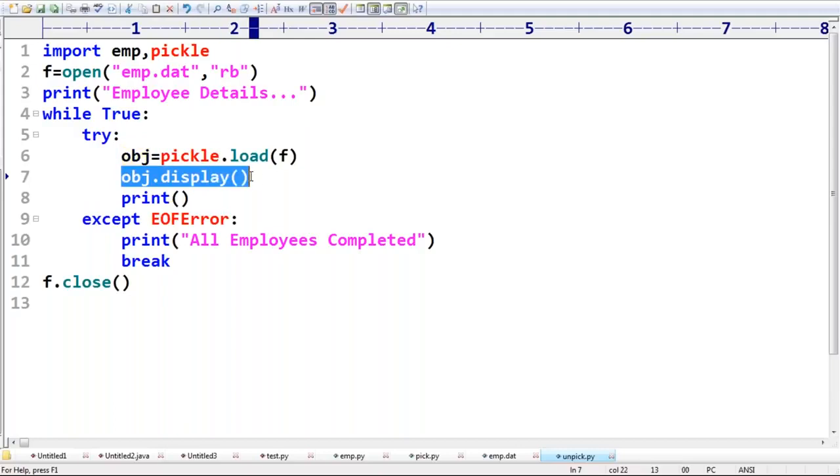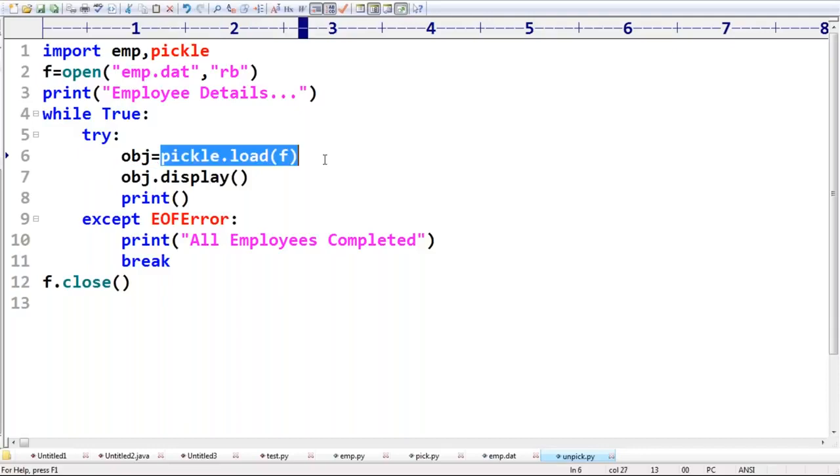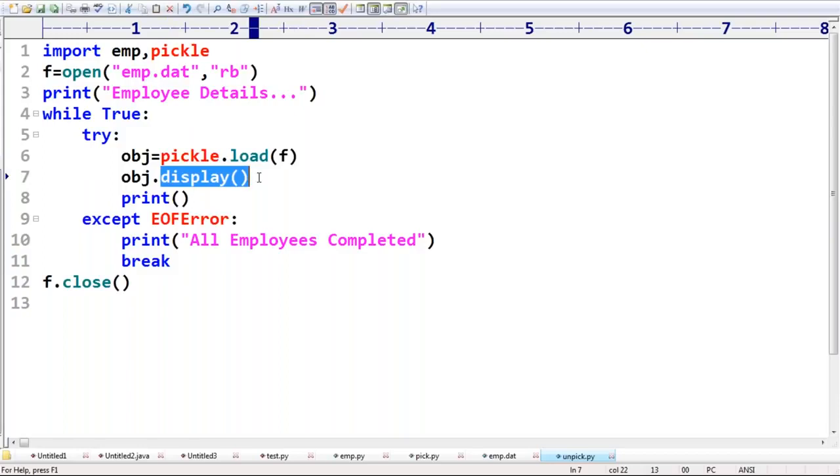If it is a normal function outside of the class, then you can call it by using the module name. Here pickle.load, because inside the pickle.py file, load is a normal function. The load function is not available inside any class. But this display function is available inside the employee class. That's why compulsorily you require to call it by using the corresponding object only.